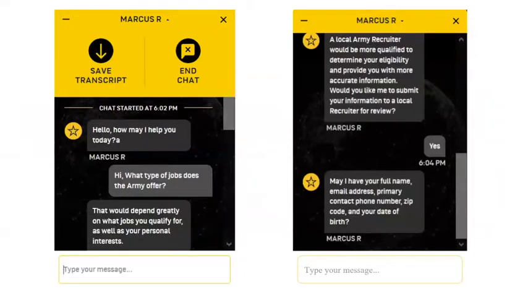Sergeant Star provides automated answers to routine questions, saving time and resources that can be applied to more critical mission tasks. For instance, it is estimated that Sergeant Star does the work of 55 human recruiters, interacting with over 1,500 people every day.